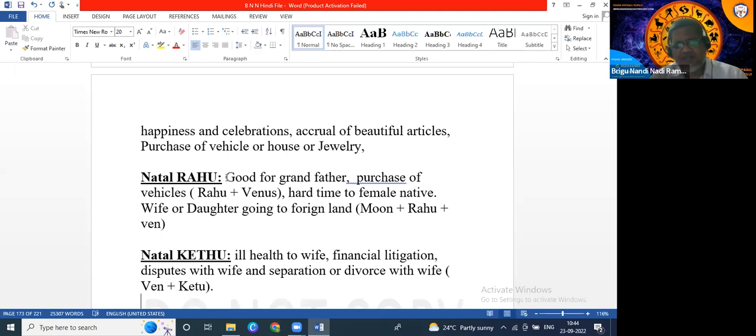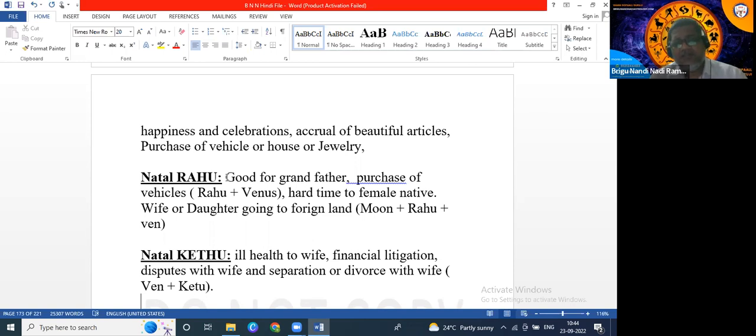Or Venus aspects Ketu, so financial litigation. Venus is finance, Ketu is litigation. And Venus is wife, so Ketu is ill health, and disputes with wife, separation or divorce with wife. For example, Venus and Ketu are together.